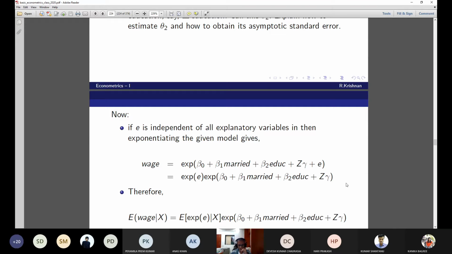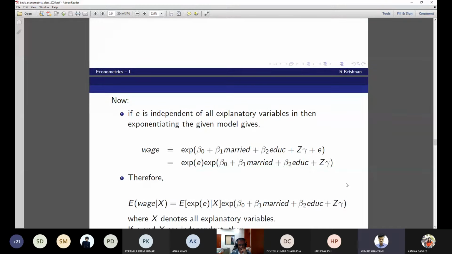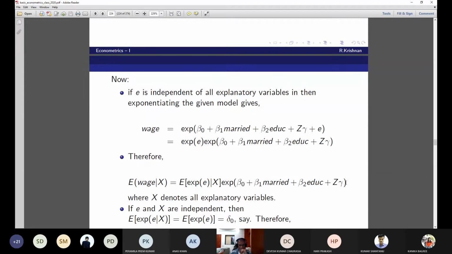Is it okay now? The first bullet point. And how do you get the second bullet point? Sir, I got it. Okay. Now X denotes all explanatory variables. Kumar, you should answer the next question. You asked for it, I'm giving you in detail. Yes, sir. Epsilon and X are independent, so the conditioning information is redundant.